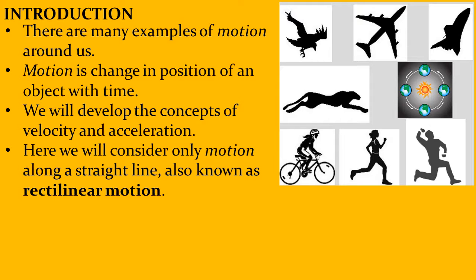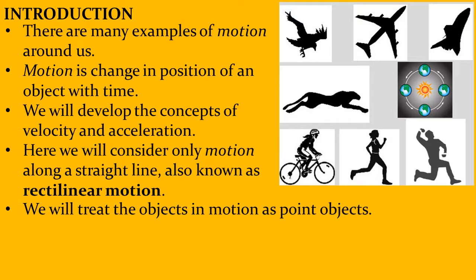Here, we will consider only motion along a straight line, not motion along a curve, motion around yourself, motion in a circle. It's simply motion in a straight line, which is called rectilinear motion. We will treat all the objects in motion as point objects. A car may have length, breadth, height, and huge dimensions. But to make our calculations simple, we'll assume that all the mass of these objects is concentrated in one point.